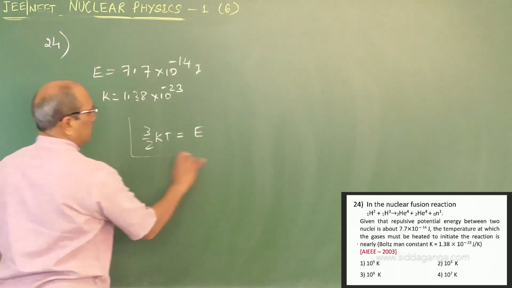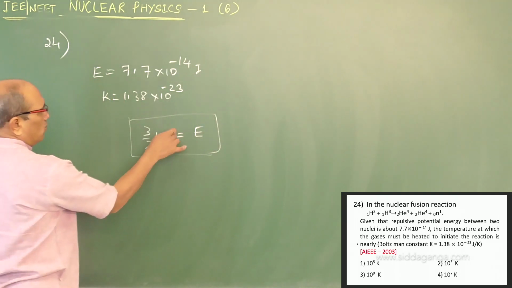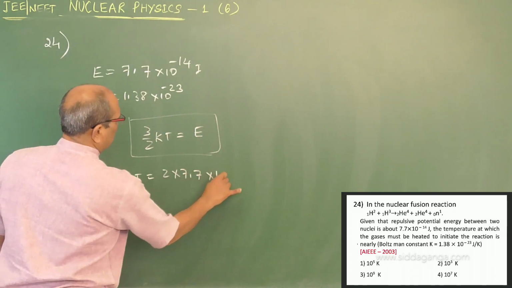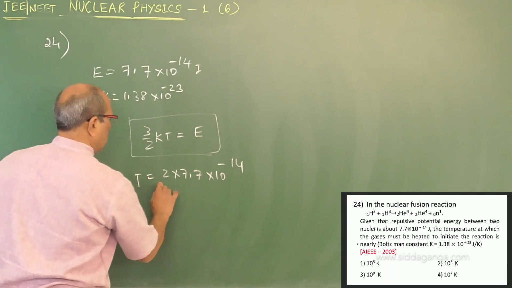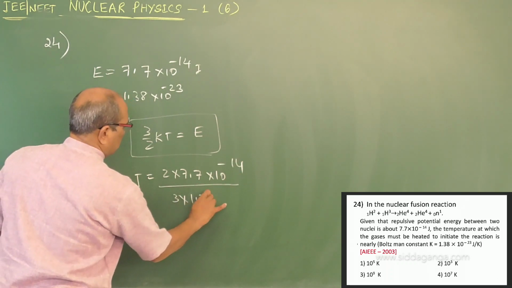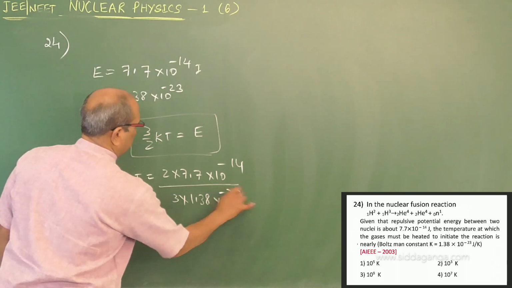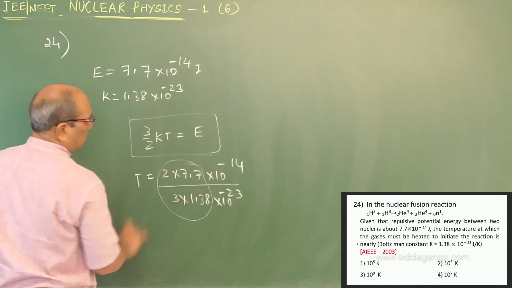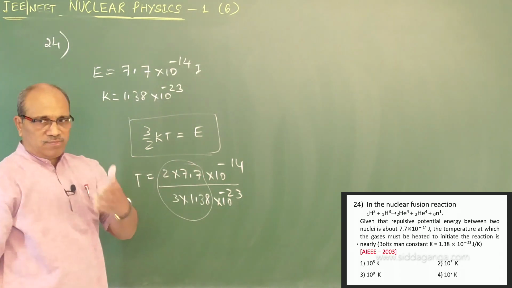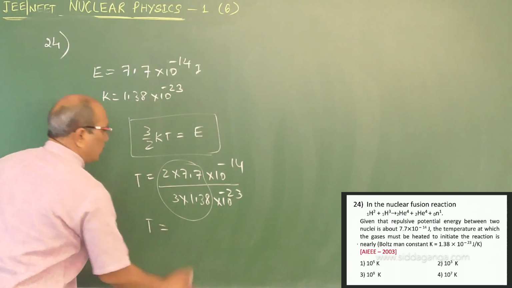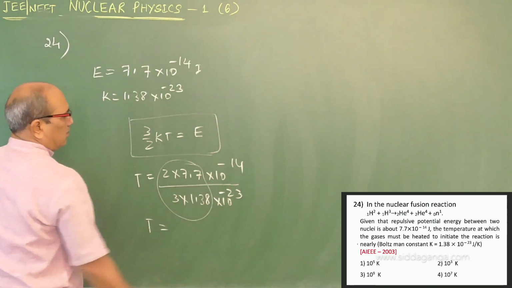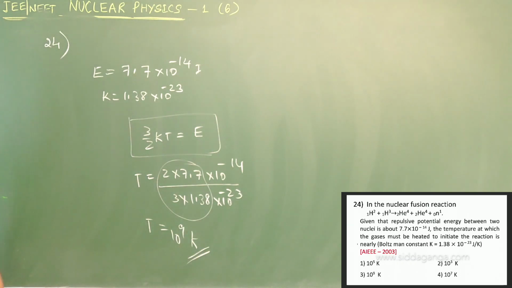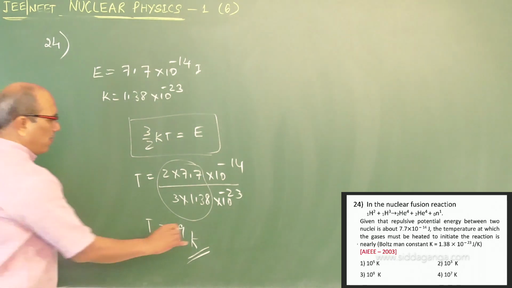From gas theory you got this. Now you want the temperature. Temperature equals 2 into 7.7 into 10 power minus 14 divided by 3 into 1.38 into 10 power minus 23. So 3 2s are 1.38. This fraction you can think about later, because the powers are already given and not fractional values. Minus 23 plus 23 by 14 is 10 power 9 Kelvin. You have the answer 10 power 9 Kelvin, option number 3.